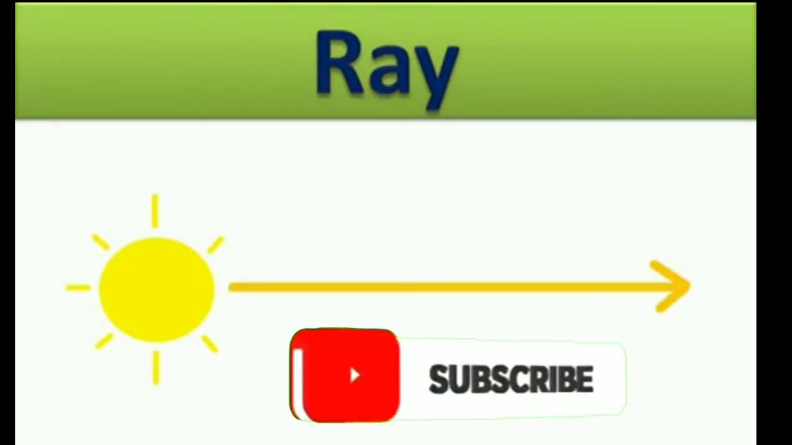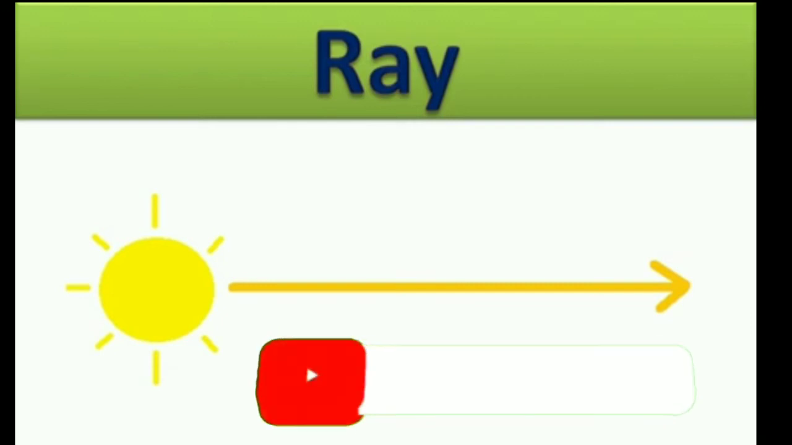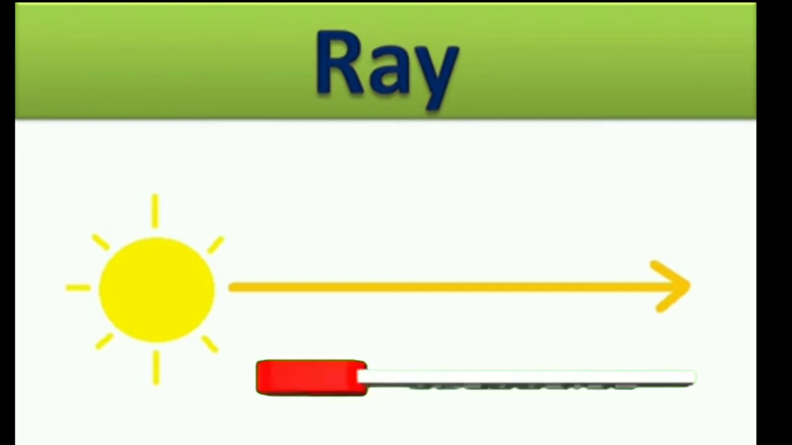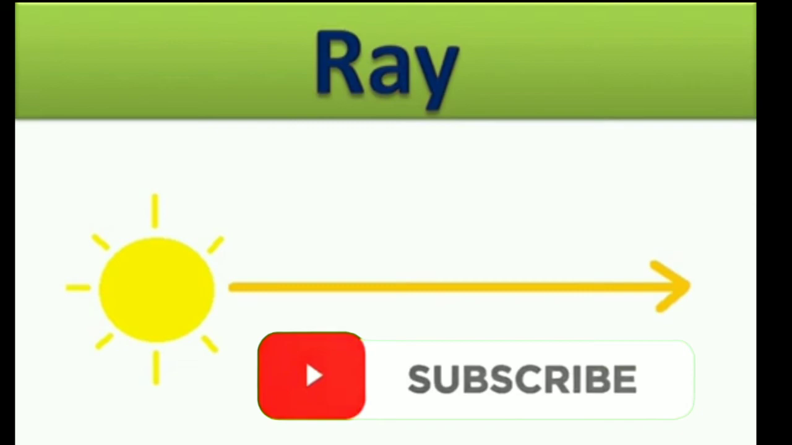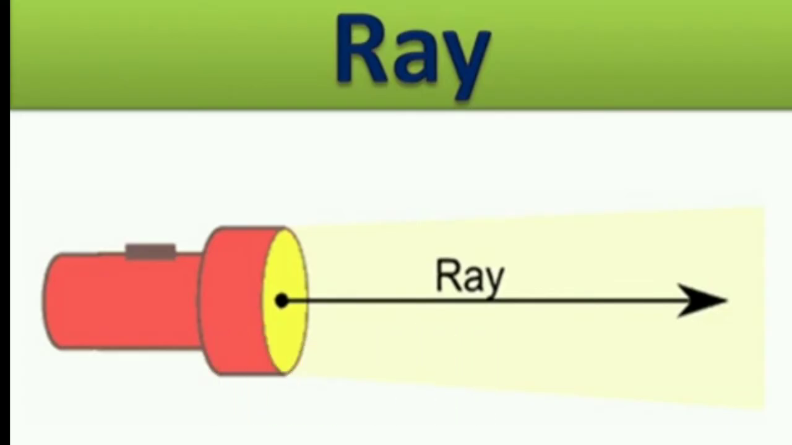Sunlight is an example of a ray. It starts at one point and goes endlessly in a direction. Another example is the light of a torch. It starts at one point and goes endlessly in a direction.